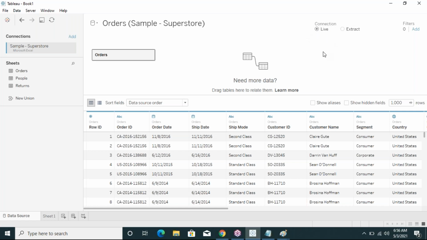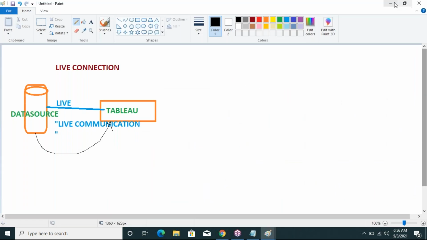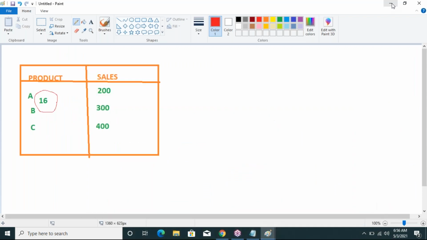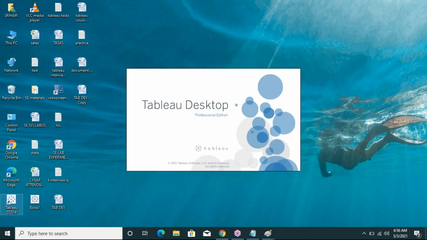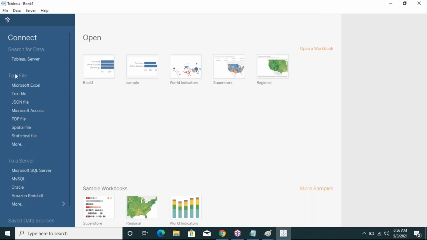And see here how to extract the data by using the live connection. I am closing this environment and connecting a new one.